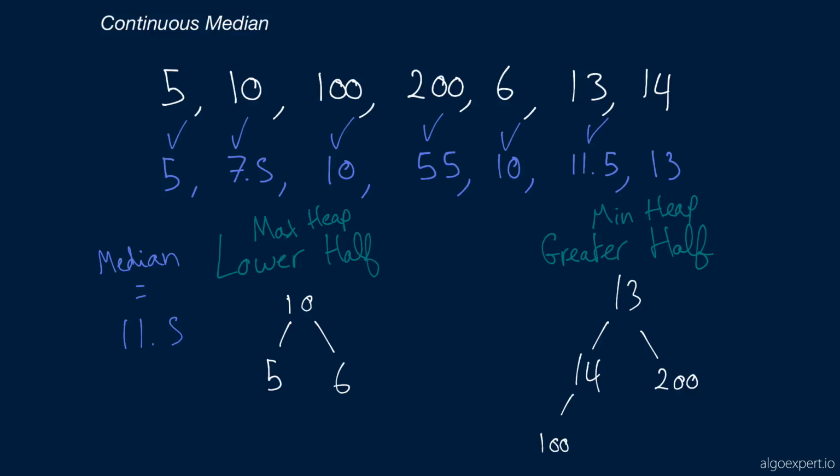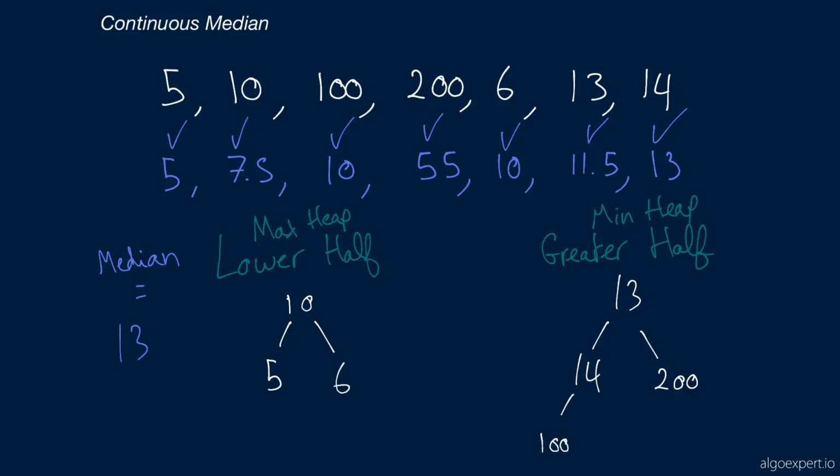And now we can compute the median for the last time. Now our greater half has more numbers than the lower half, so we can grab the 13 and just declare it as the median. We can erase this 11.5 and put 13 here. Now, I guess it is important here to perhaps go through one last example.